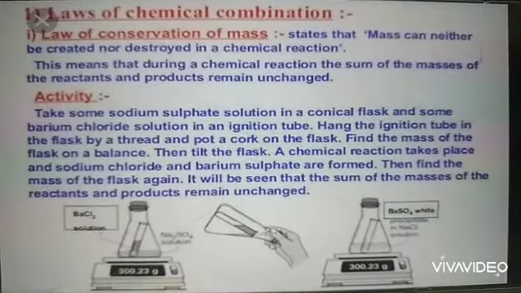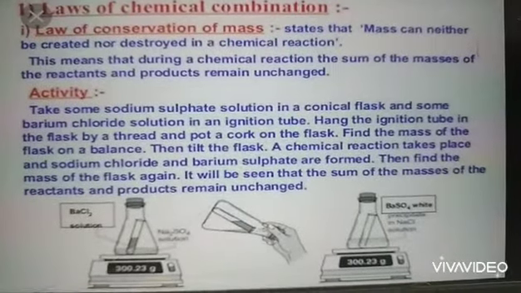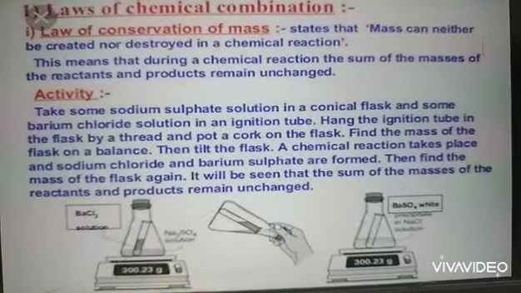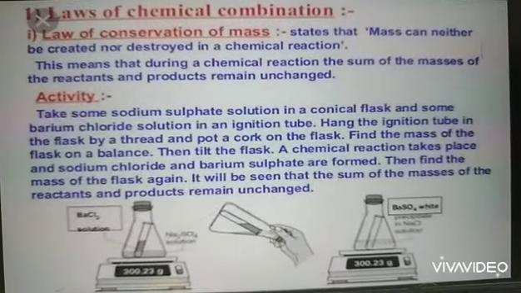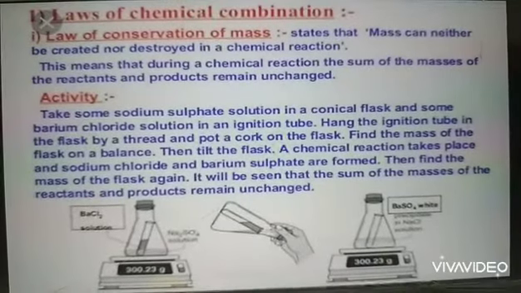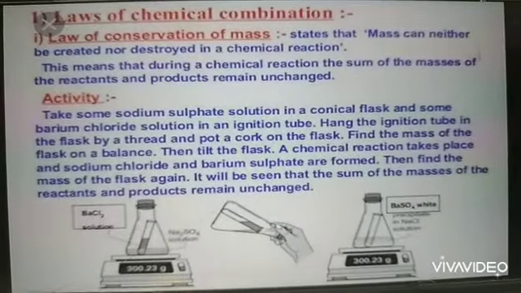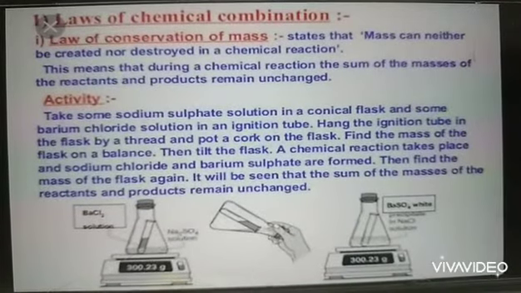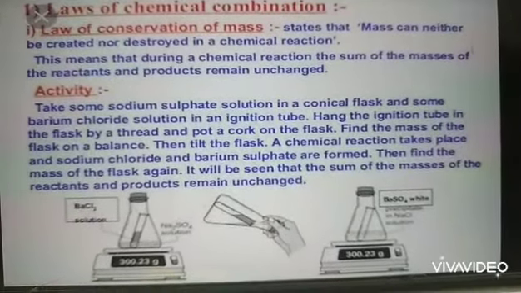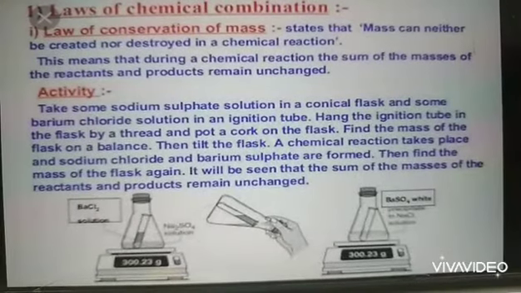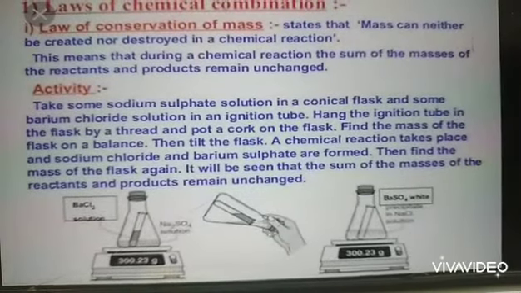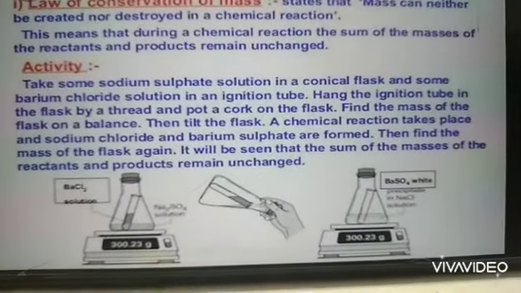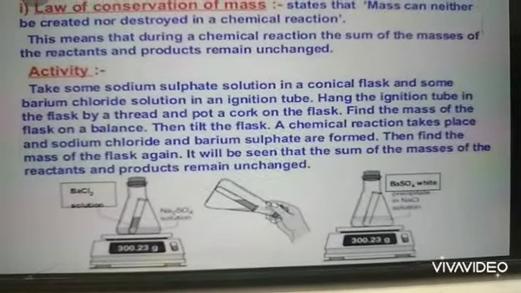After that, Antoine Lavoisier laid down two important laws of chemical combination in the field of chemical sciences. These were the law of conservation of mass and the law of definite proportions. To understand the law of conservation of mass, you have to perform an experiment. So let's start this activity.